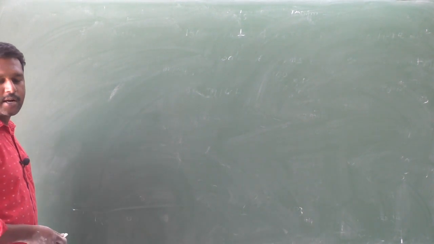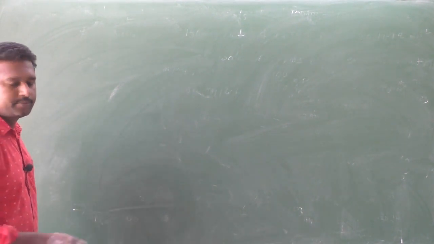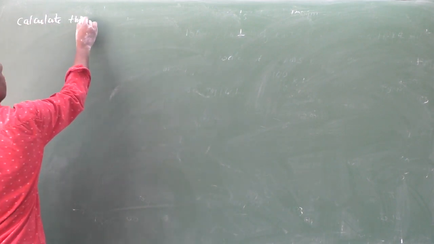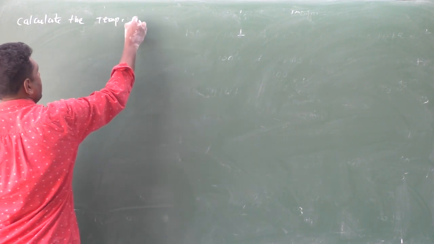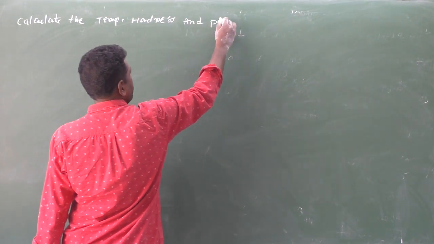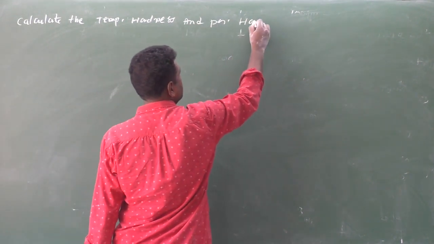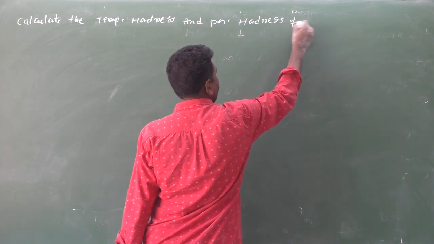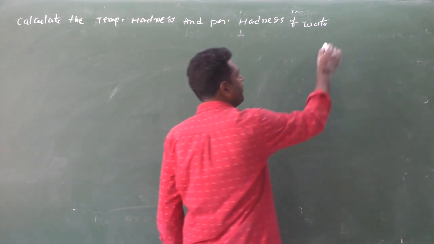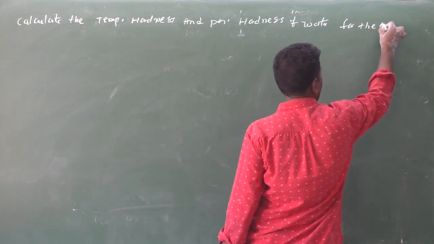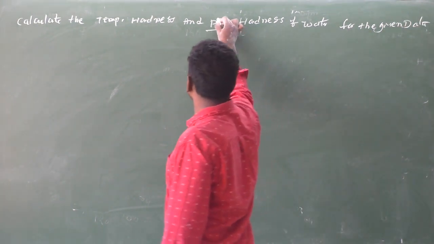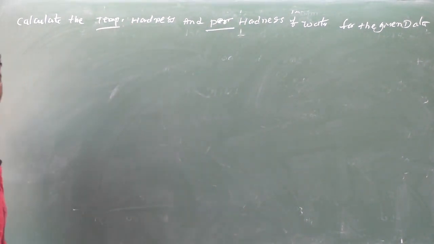Calculate the temporary hardness and permanent hardness of water for the given data. So the permanent hardness of water and the temporary hardness of water you have to calculate.